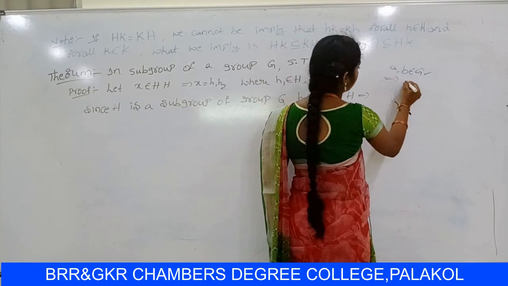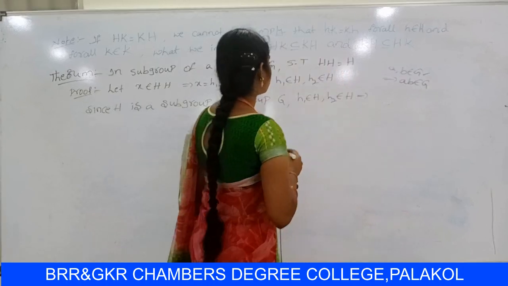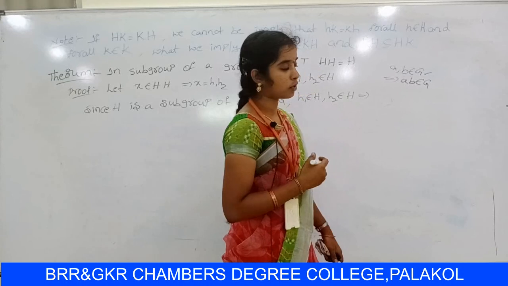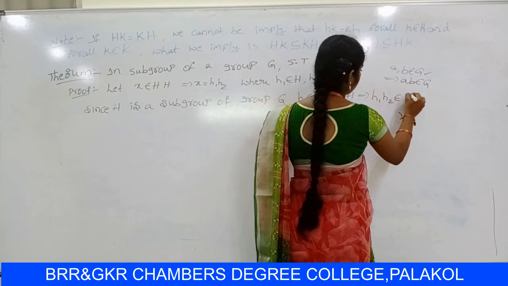So apply the property closure. So ab belongs to Z with respect to multiplication. So in this case, h1 belongs to H, h2 belongs to H. So apply the multiplication by closure law. So h1 h2 belongs to H.